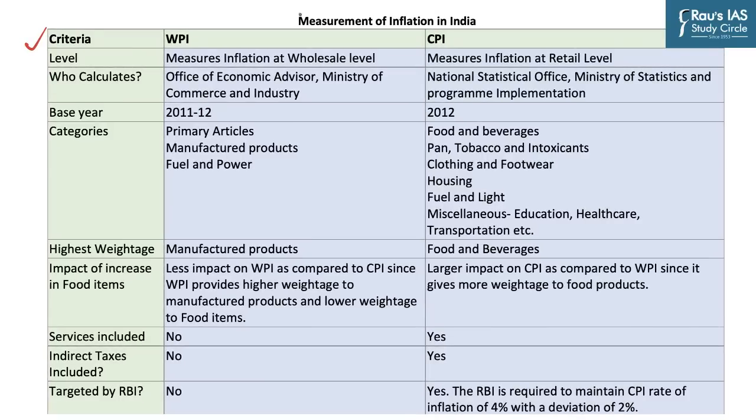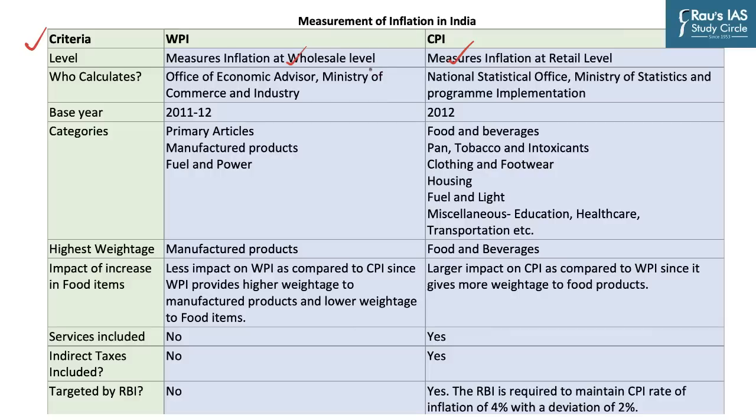So WPI is a measure of inflation at the wholesale level, whereas CPI is the measure of inflation at the retail level. You know that buyers exist both at the consumer level, which we form an important part of, because we don't go to the wholesale market for vegetables. We go to the local retailer or the grocery shop. Whereas the business people, the people who are involved in business, have to go to the wholesale market. And so the markets exist at two levels, and hence the inflation exists for these two different markets.